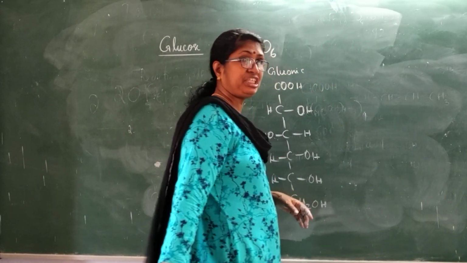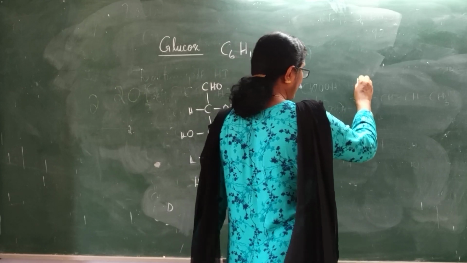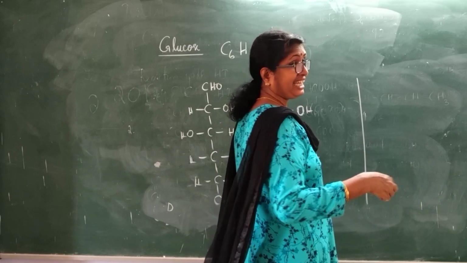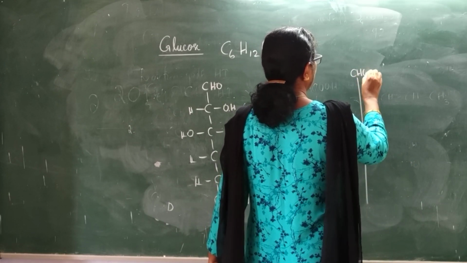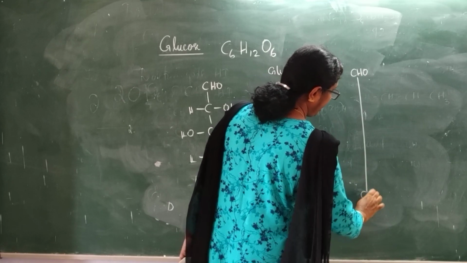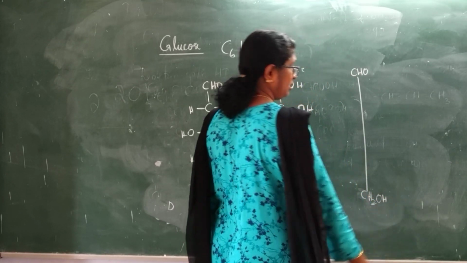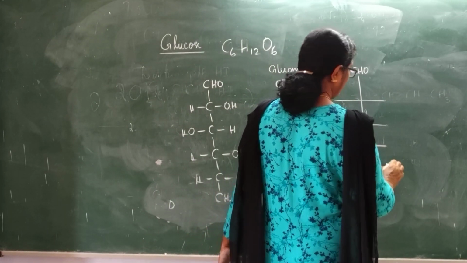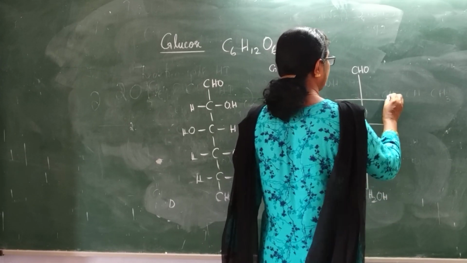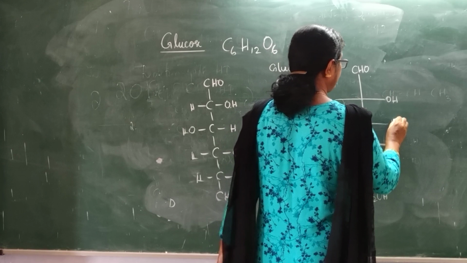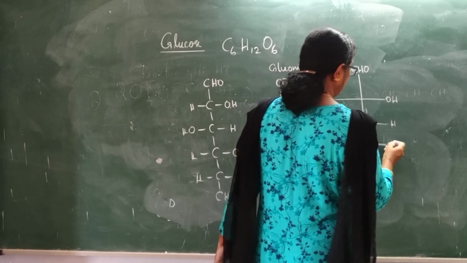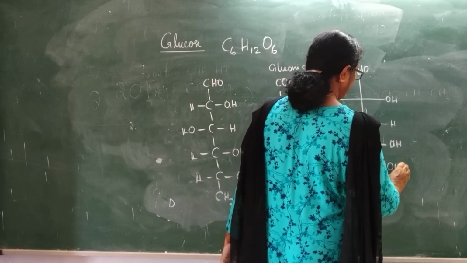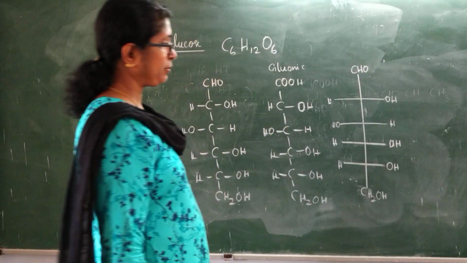Now a scientist called Fischer gave a Fischer projection formula in which the carbon atoms are represented by the junction of a vertical and a horizontal line. At the top of the vertical line is the most oxidized atom, and at the lowest end the least oxidized atom. Then the other atoms are shown like this, with horizontal lines, and the junctions will be carbon atoms. Here OH, H, H, OH, H, OH, H, OH. This is the Fischer projection formula proposed.